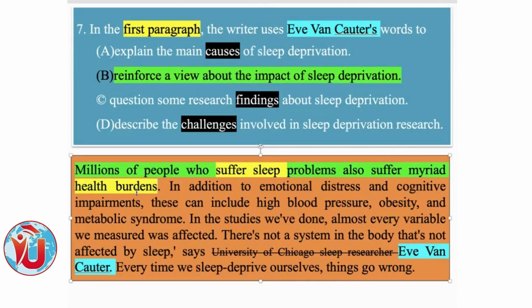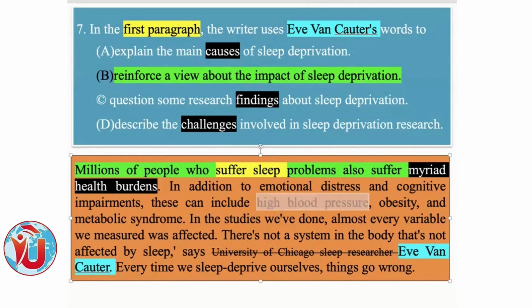Now, the supporting sentence has to explain this health problem. This is the controlling idea. Myriad health problems, like the previous sentence we had, several things happen. Now, health problems, myriad health problems, many health burdens. What are they? High blood pressure, obesity. See how beautifully they explain it.